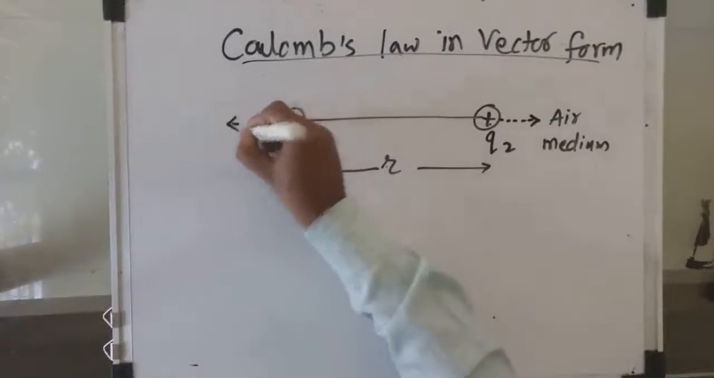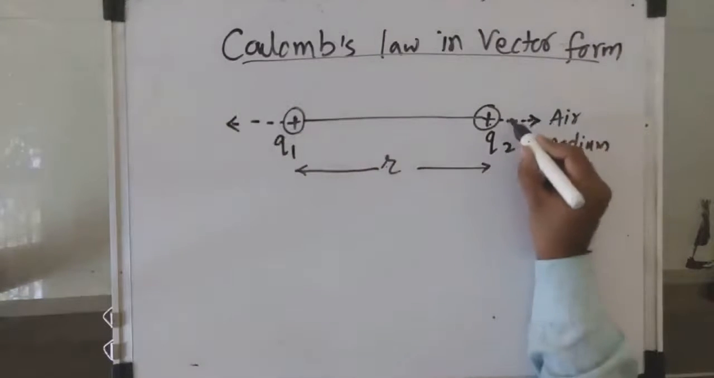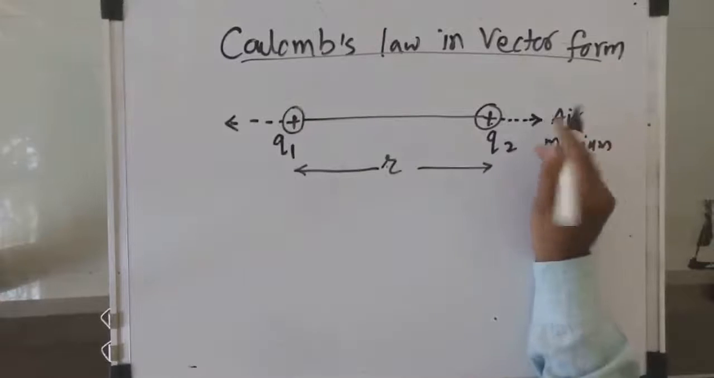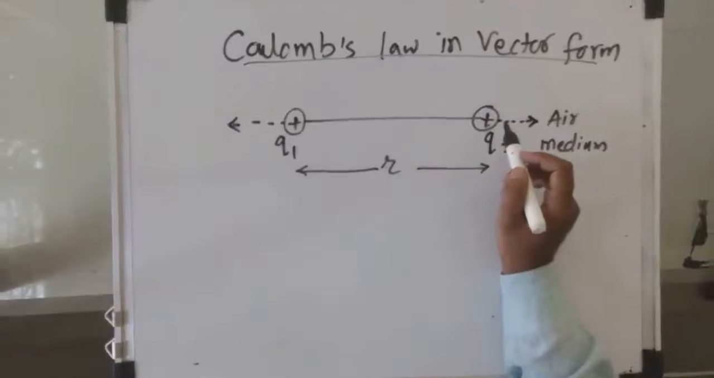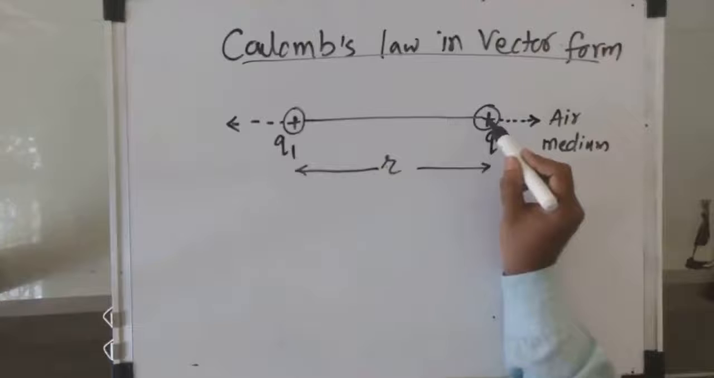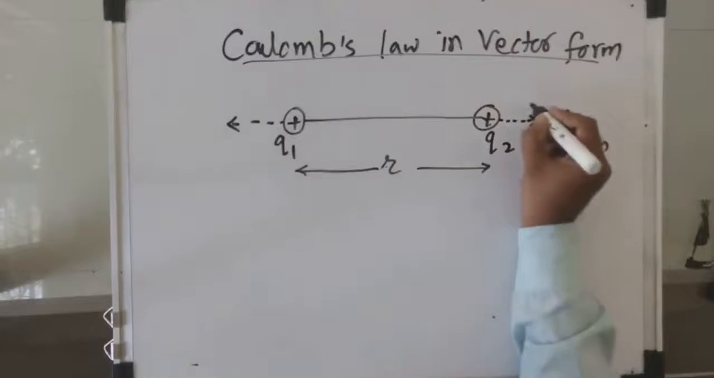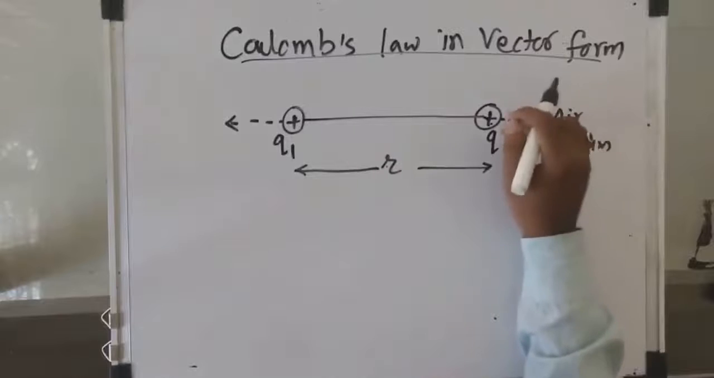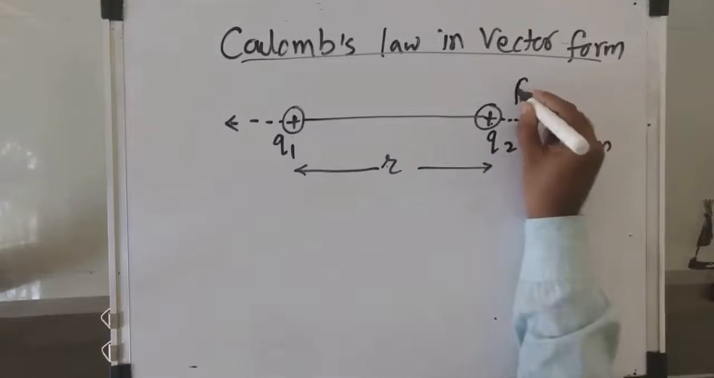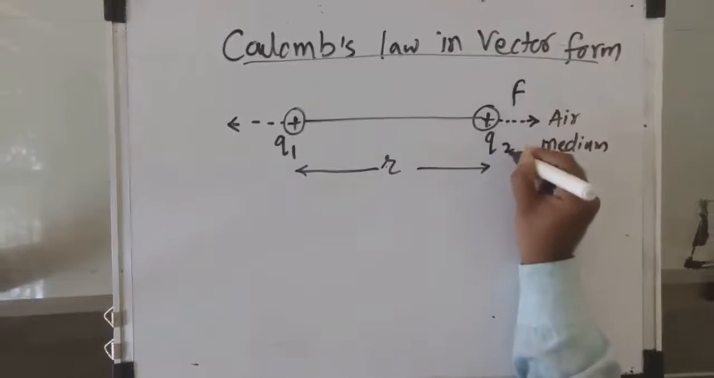So I will show the forces in this manner. Why have I shown these forces in this manner? Because the Coulomb's force between two charges is always a central force. That means it acts along the line joining the centers of the two bodies. So how to write the force acting on the second charge? See here, F, that is the force acting on the second charge.